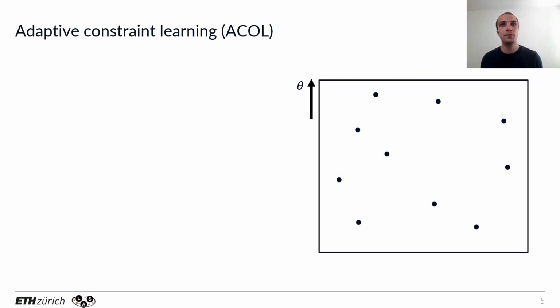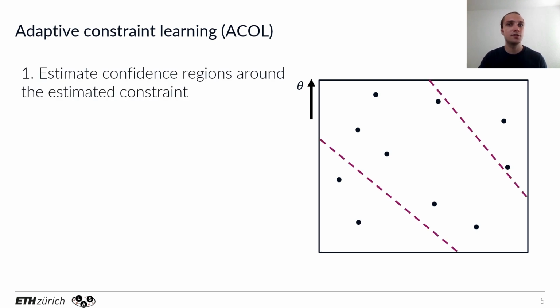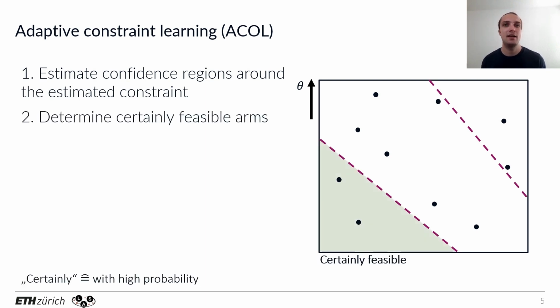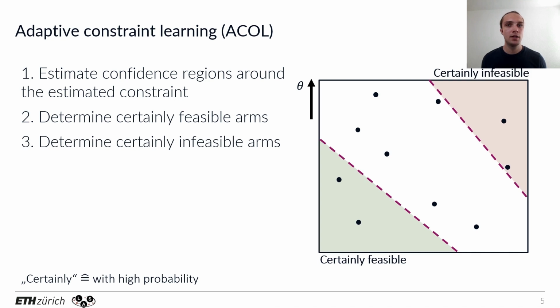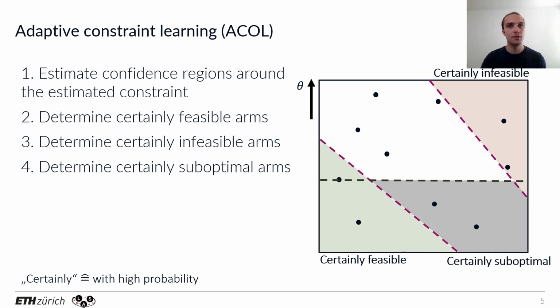So to solve this problem, we propose the Adaptive Constraint Learning algorithm. The key idea of this algorithm is to estimate the constraint boundary using confidence intervals. So here we might only know that the true constraint boundary is somewhere in between these 2 lines, but still, given this, we can determine a set of arms that's certainly feasible and a set of arms that's certainly infeasible. Additionally, we can look at which arm among the certainly feasible arms has the highest reward. So this is our current solution candidate, and we know that all arms that have a lower reward than this are certainly suboptimal. The remaining arms are the ones we're still uncertain about.